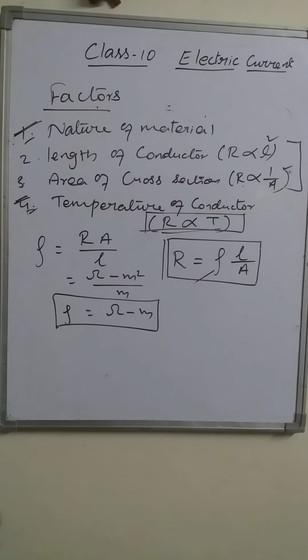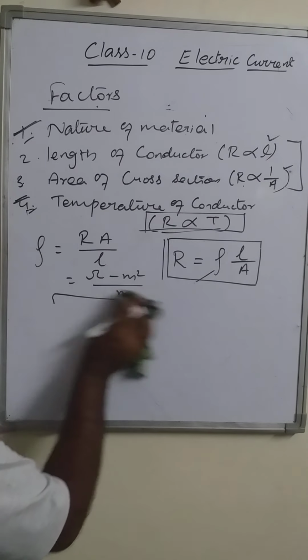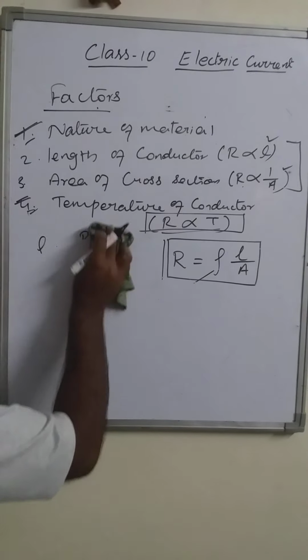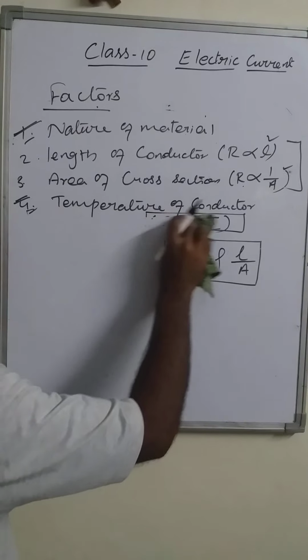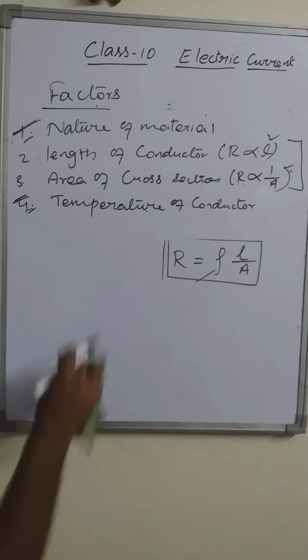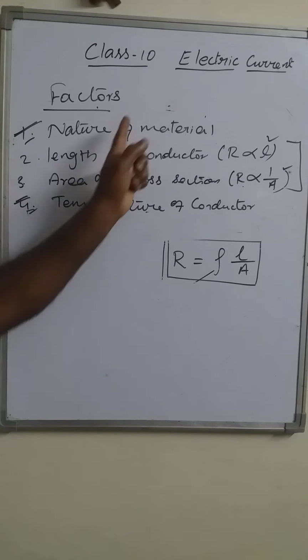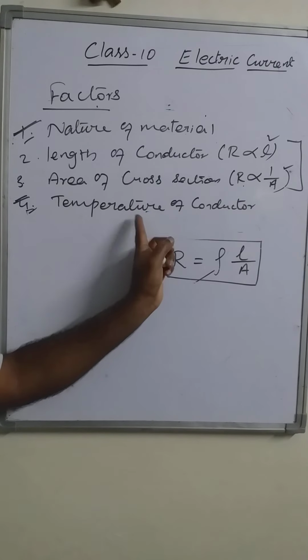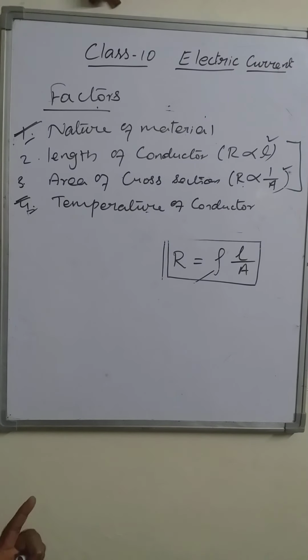Now what actually is resistivity? How does it differ from resistance? It differs from resistance in the factors on which it depends. But resistance and resistivity are related in this way.